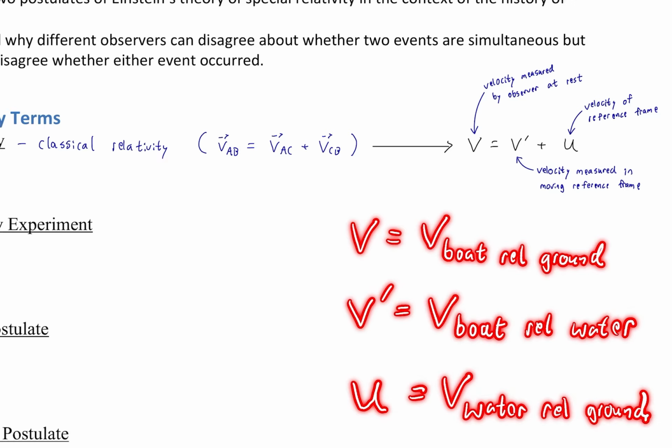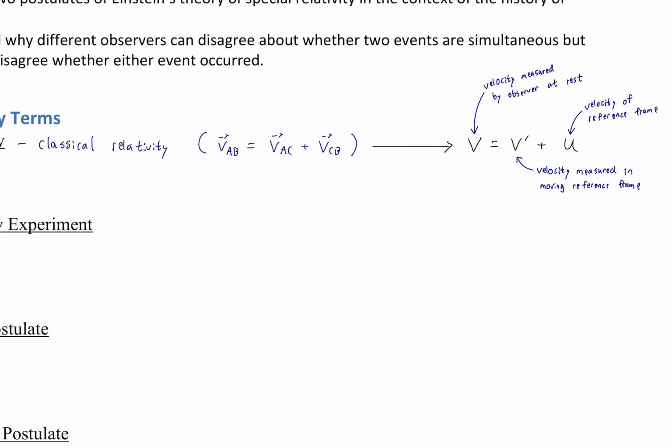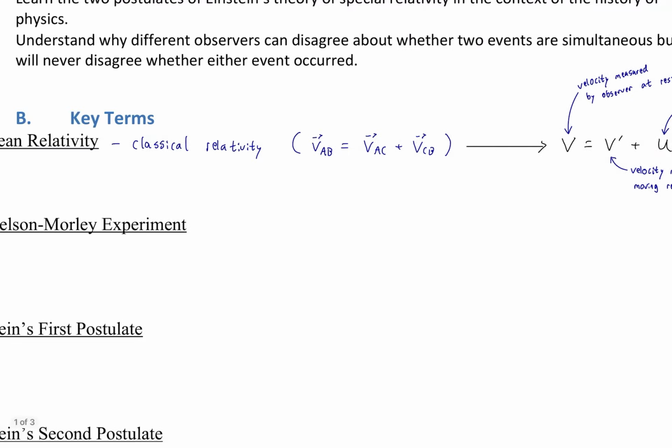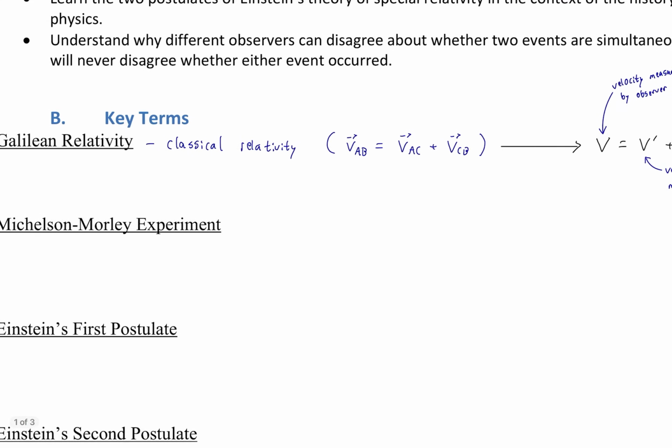So the only real key difference is not using the subscripts, using prime and the letter u always for the moving reference frame. And the name that we'll always give that moving reference frame will be S prime. But again, that's really getting ahead of the material. We'll see that extensively in lecture 29. So let's get back to our key terms.